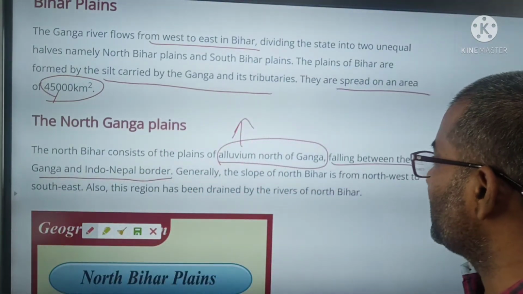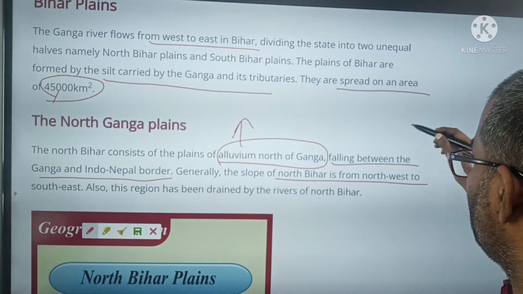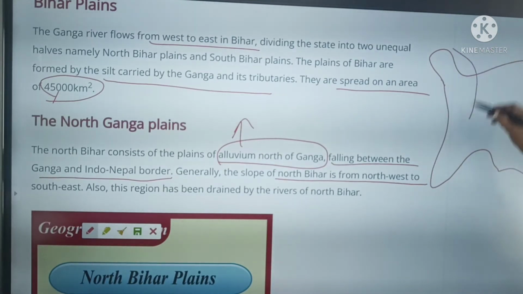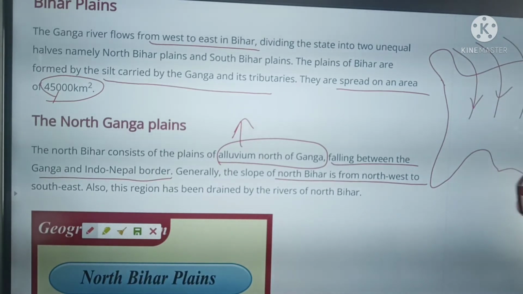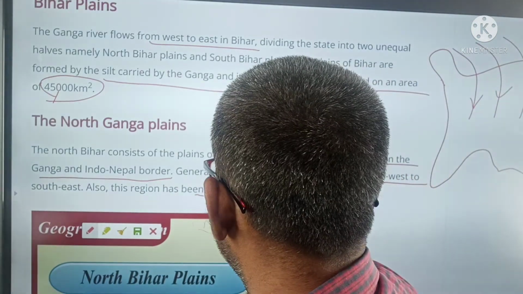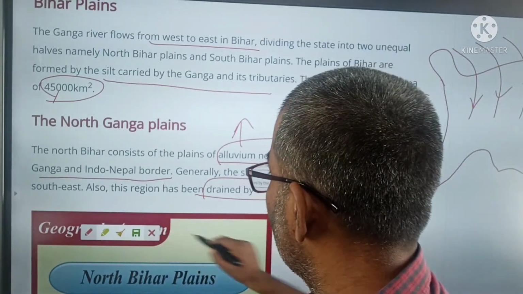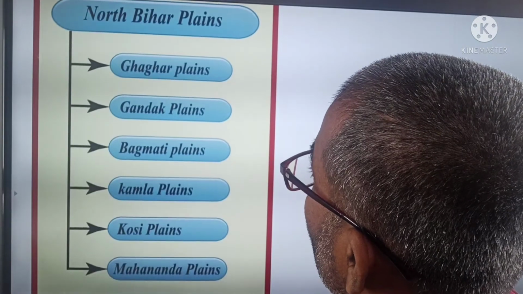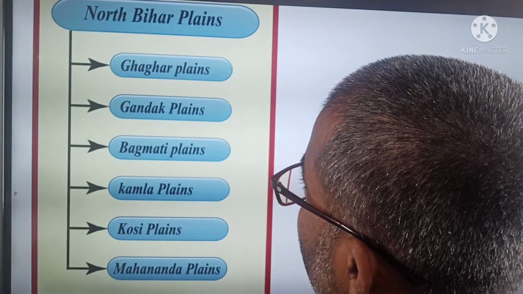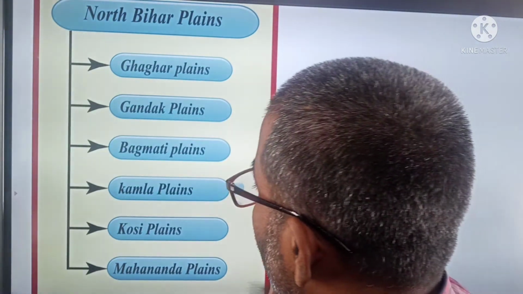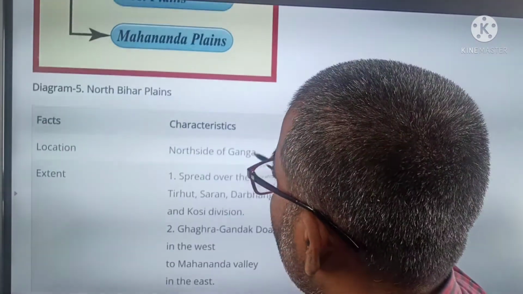The slope of North Bihar is from north to south, so here the drainage is very fast. The North Bihar plains are the Ghagra plain, Gandak plain, Bagmati plain, Kamla plain and Kosi plain.